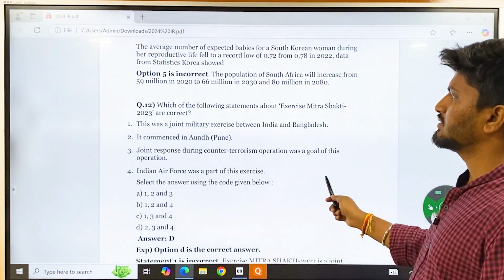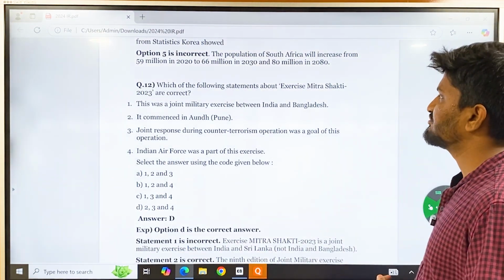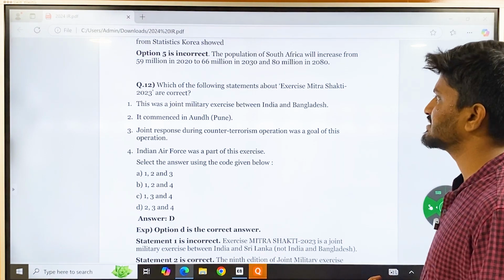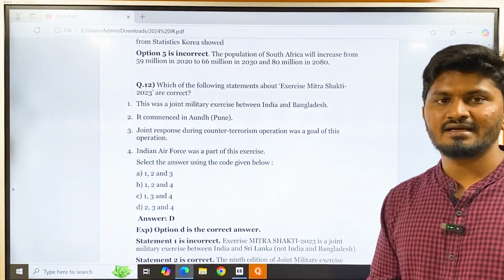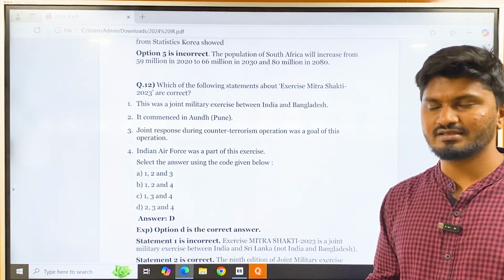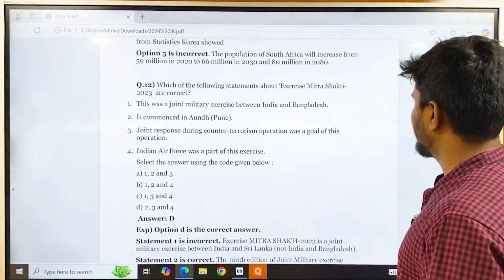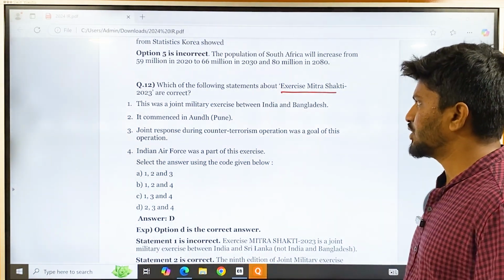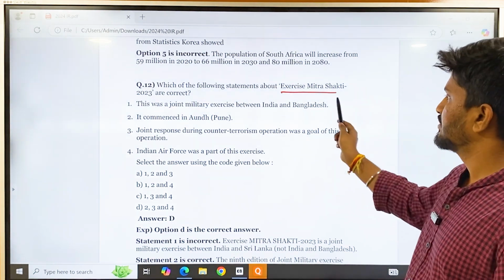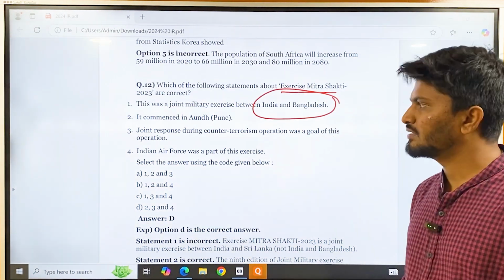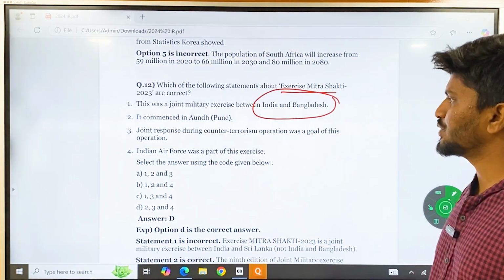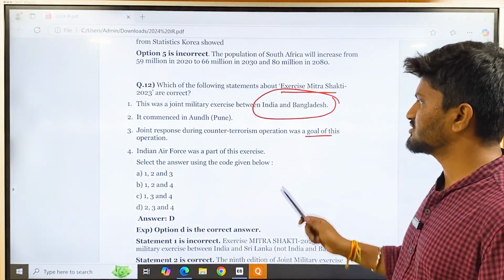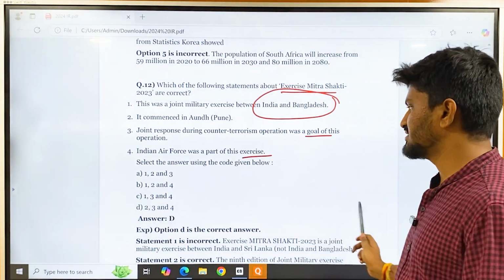And question number 12, second question: which of the following statements about exercise Mitra Shakti 2023 are correct? This is dealing with India and its relations with different countries. Exercise Mitra Shakti, it is a joint military exercise between India and Bangladesh. It commenced in Aundh, Pune. Joint response during counter-terrorism operations was the goal of this exercise. The Indian Air Force was part of this exercise.